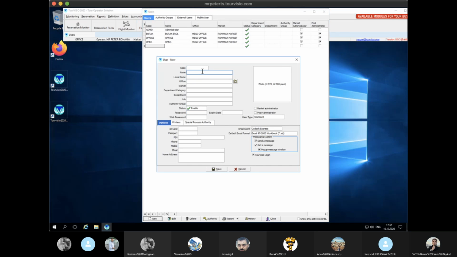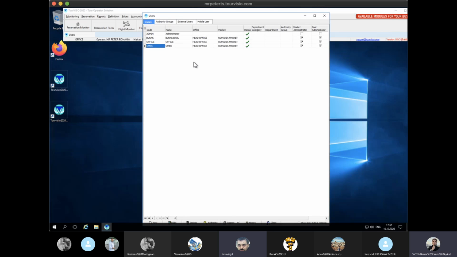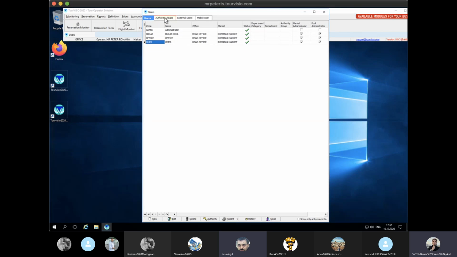For day 1, it's all okay. Also, on the user screen we will have photos. And we will have authority groups: if you are working on reservations, you will be able to use the whole reservation part of the system or anything else.